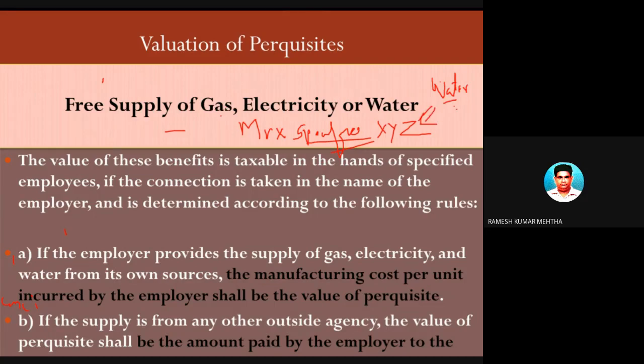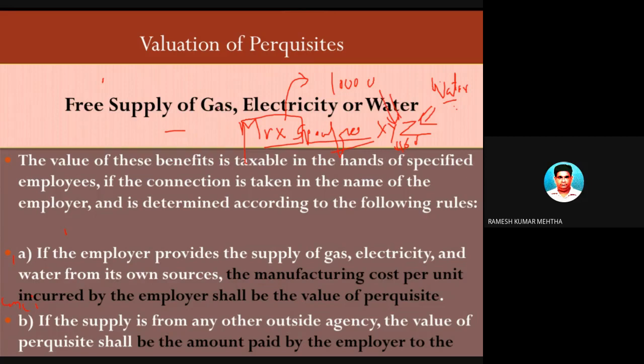Mr. X is using this water facility for the whole year, and XYZ Limited is a software company. The water bill in the name of XYZ Limited company is some 10,000 rupees, and this water is provided by a water company or municipality.